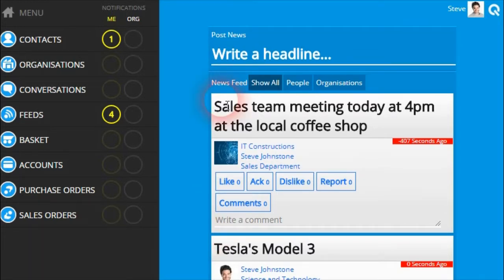So this gives you an overview of the brand new newsfeed that you can now access and play with once logged into the Squizz.com platform. And now you can set up personal feeds to be able to post and engage with people you are connected with, while still being able to control which people and which content are displaying in your newsfeed.